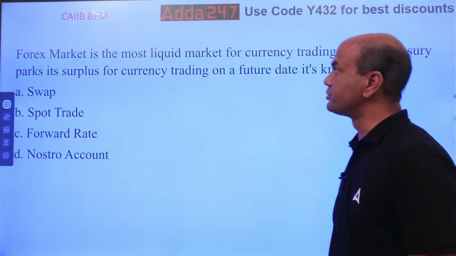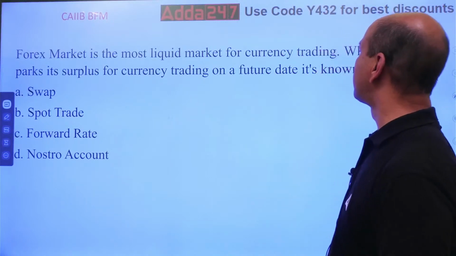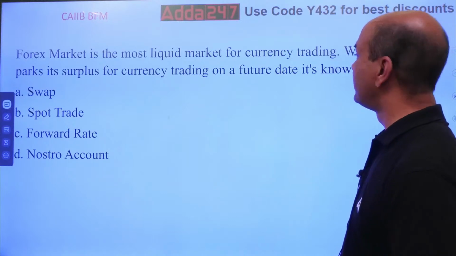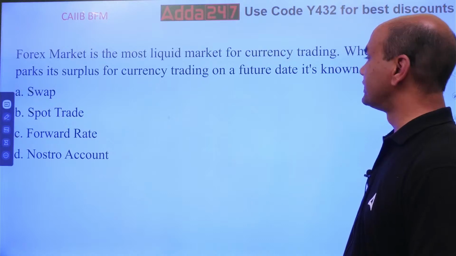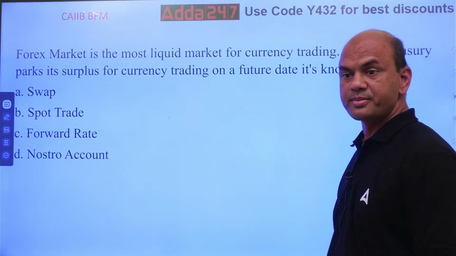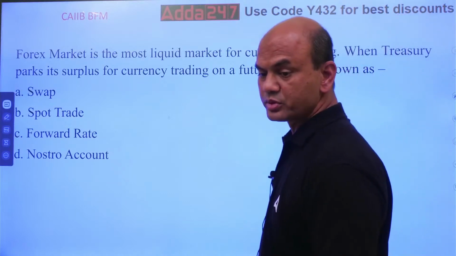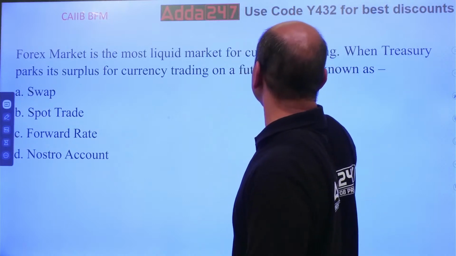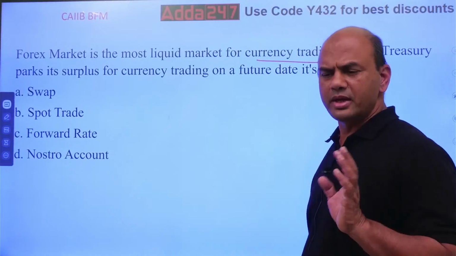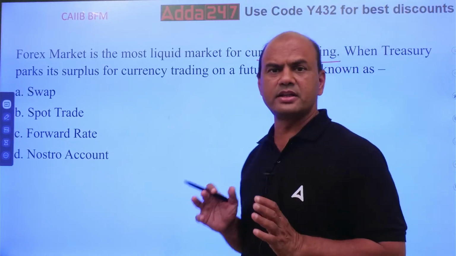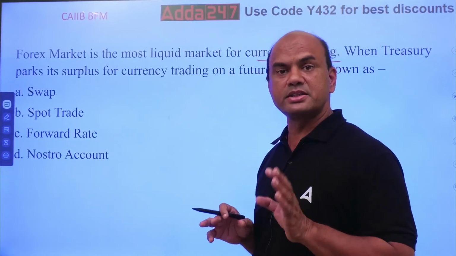Forex market is most liquid market for currency trading. When treasury parks its surplus for currency trading on a future date, it's known as... The forex market is most liquid for currency trading. What do you mean by this? Here, main dealing in forex market is based on currency only.